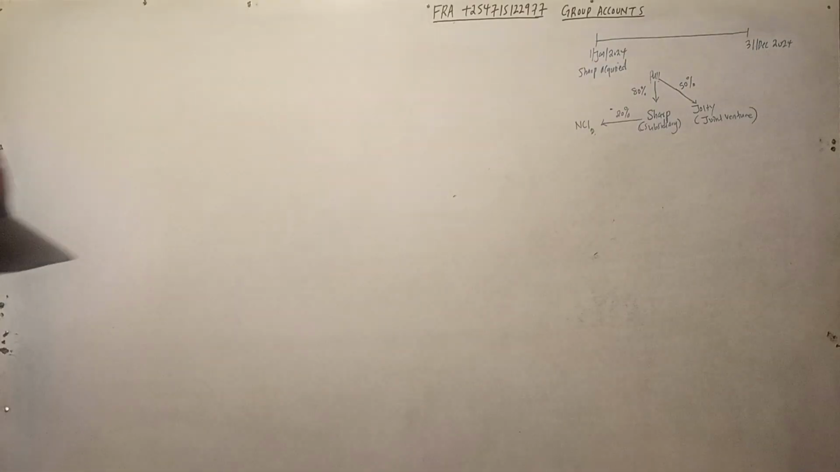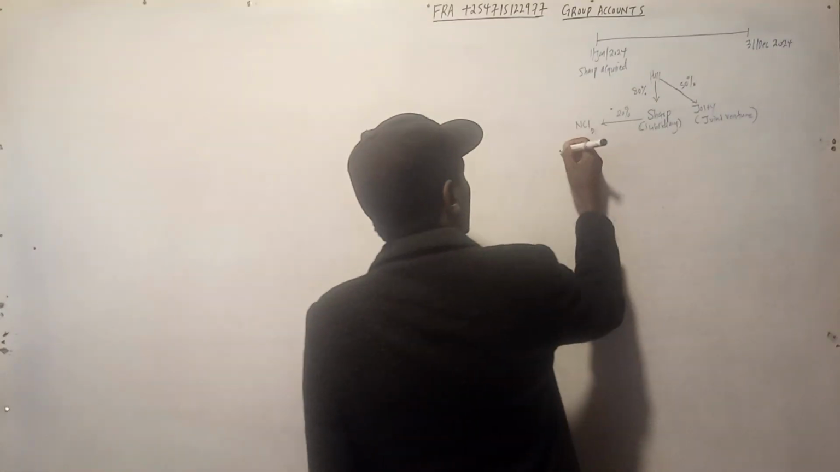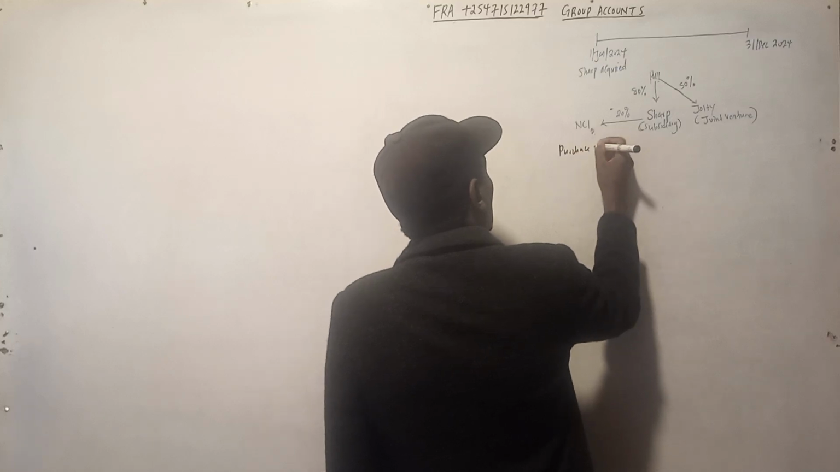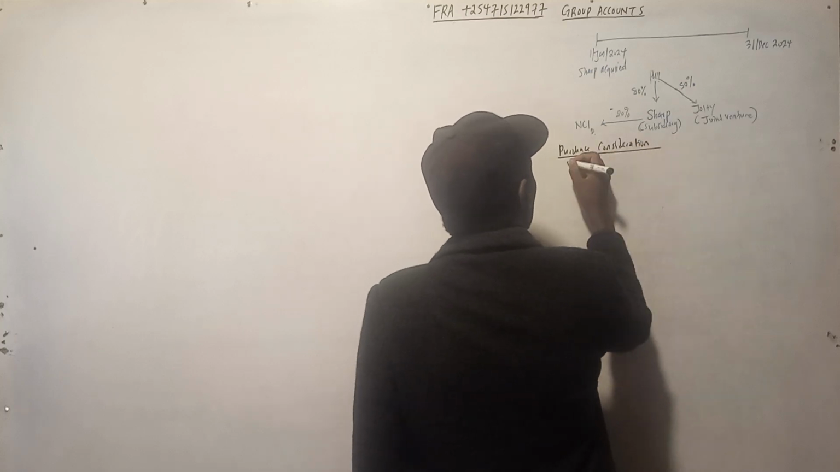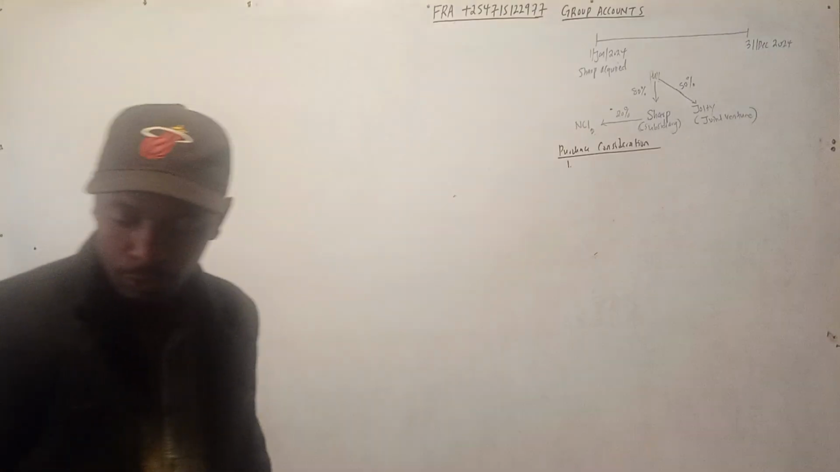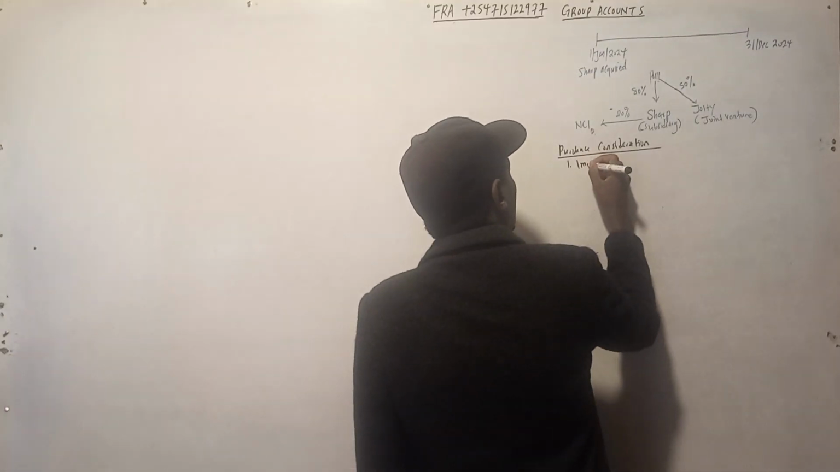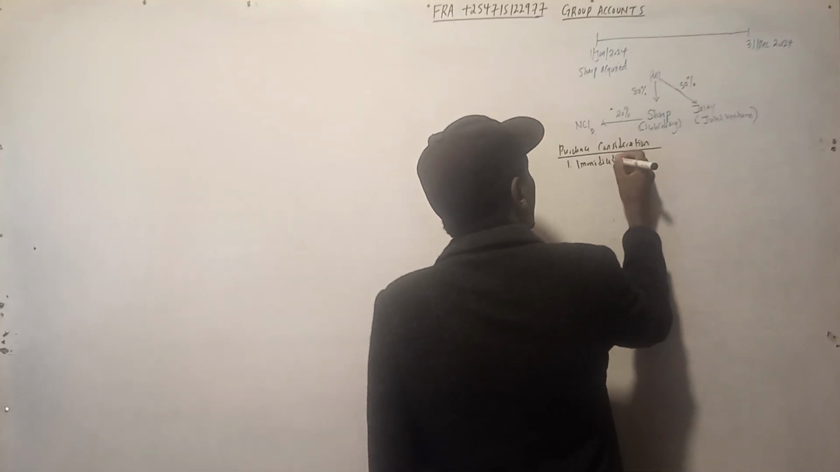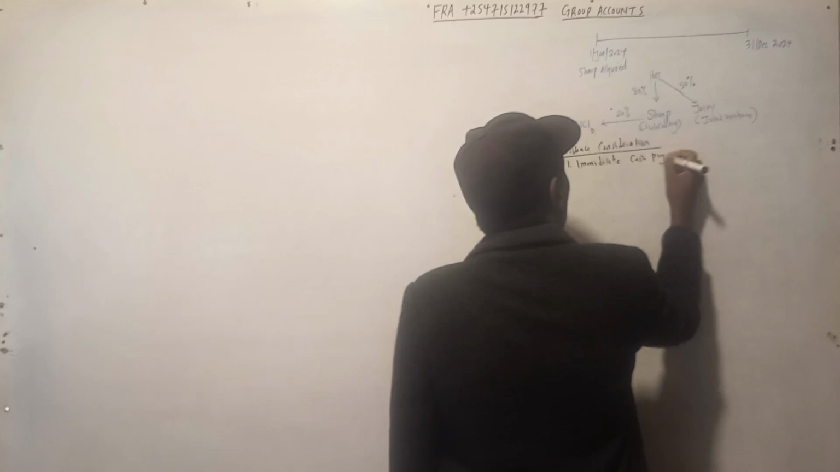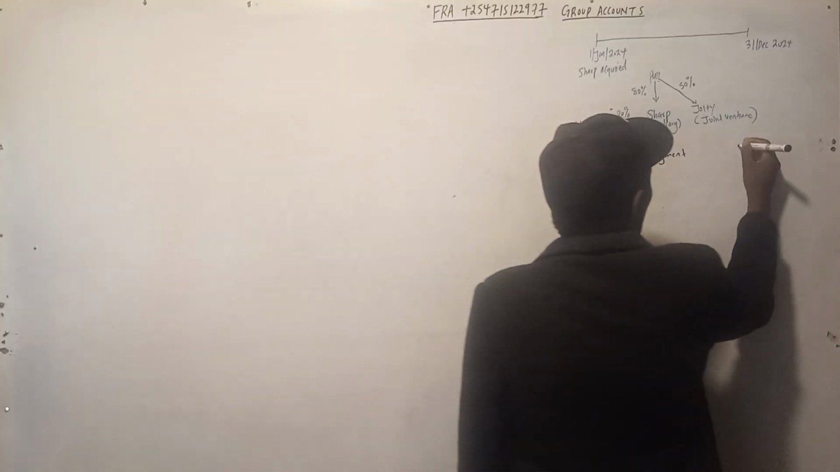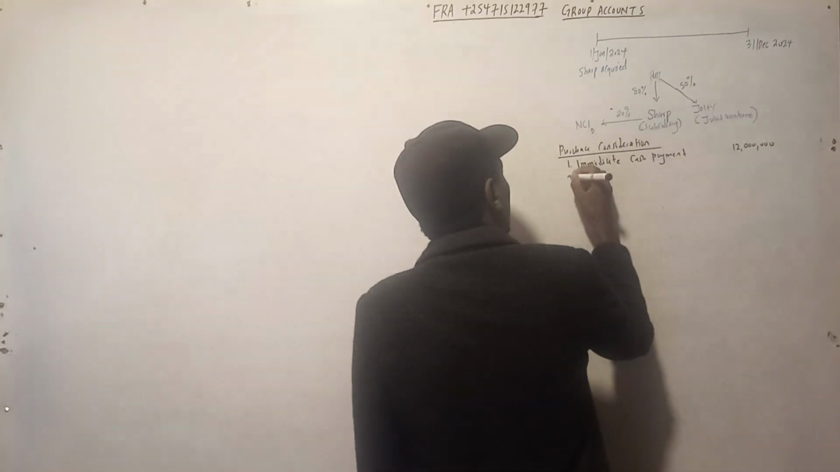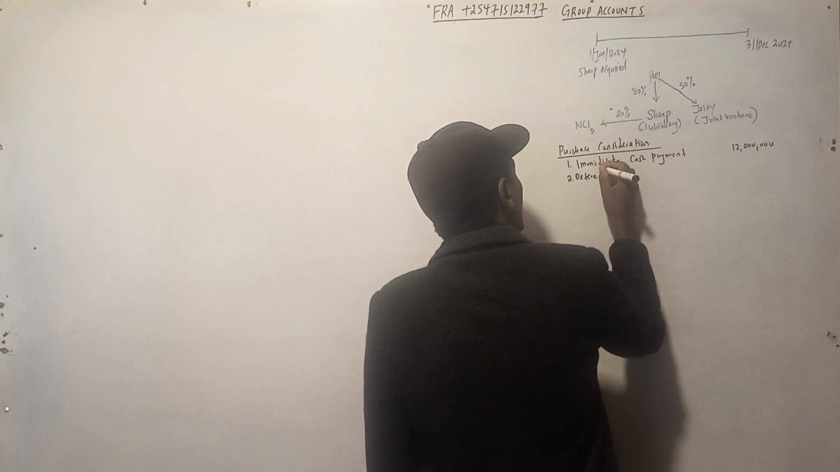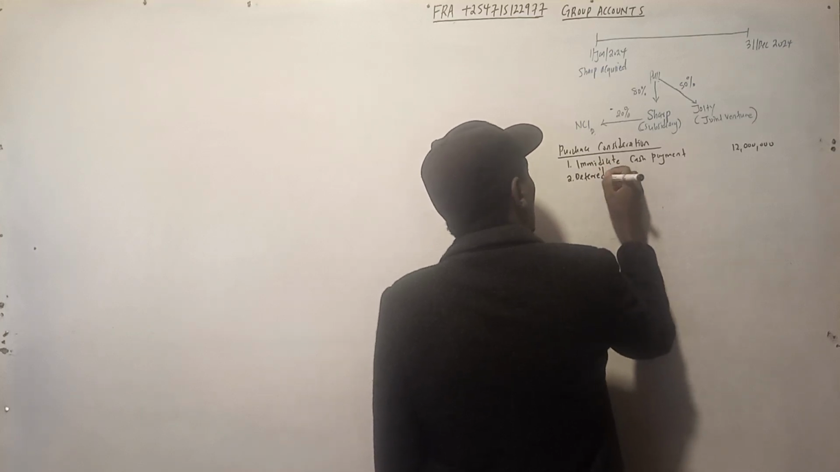Let's talk about the purchase consideration. So purchase consideration in this case is made up of 2 items. Number one, the immediate cash payment of 12 million, I think. Then you have the deferred cash payment.